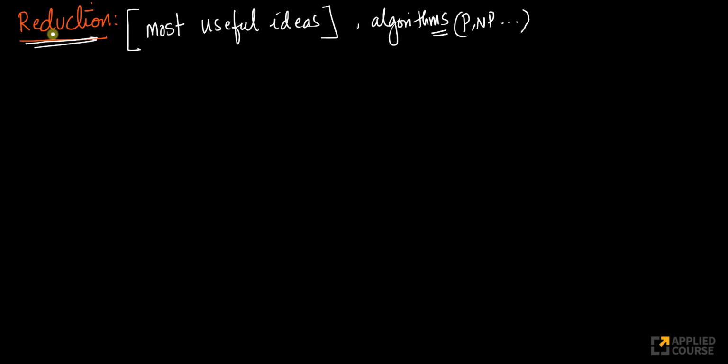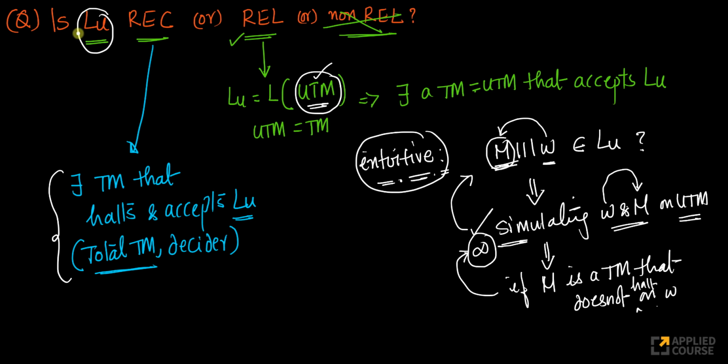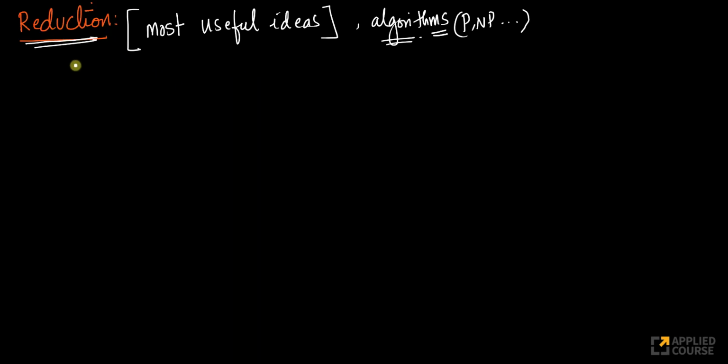While I learned it in theory of computation, this is something that I've used extensively in my own career, especially when I'm designing algorithms, especially complex algorithms. So let's try to prove that LU is recursively enumerable, but not recursive. We have given some intuition here, but let's prove it formally using the concept of reductions. Let me show you how reductions work. Let me prove the whole thing, then I'll come back to the logic behind reductions themselves.